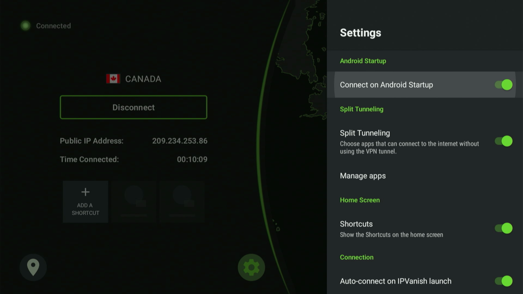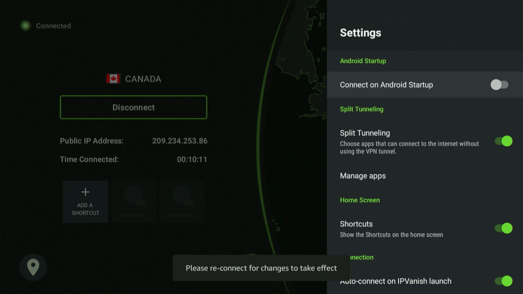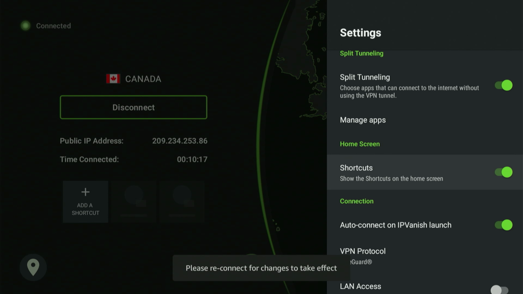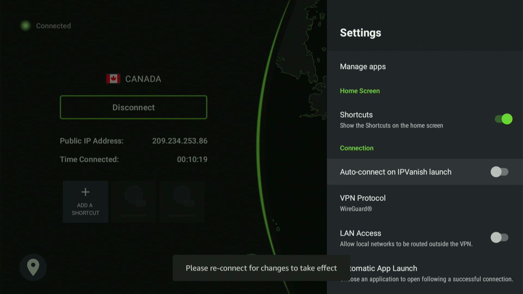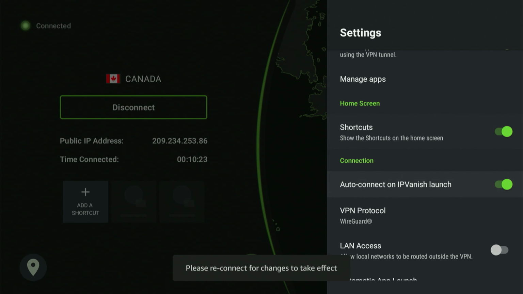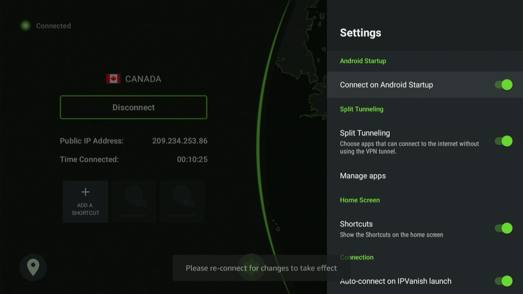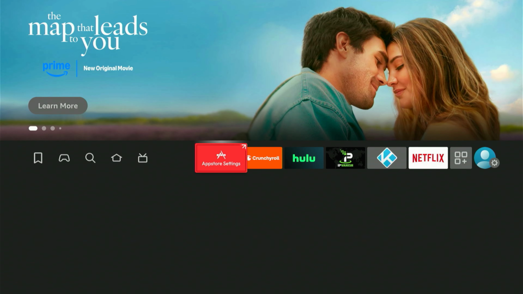Now, log into the IPVanish app and select Connect. I also want to demonstrate a couple of settings. Select the gear icon on the IPVanish app. A menu appears. I've highlighted Connect on Android Startup. If I press the center button and enable this, you won't need to worry about manually enabling your VPN every time you power up. The VPN connects automatically, so you won't need to stop your movie to check if it's on. It'll do it for you.